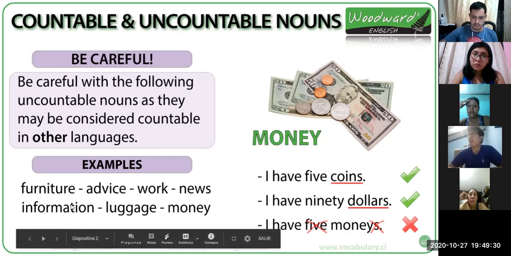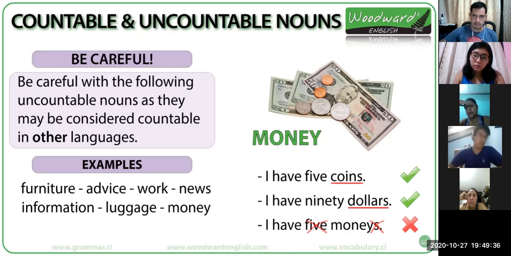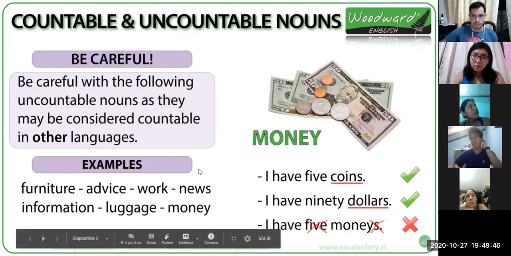Ok, information, no podemos decir informations. Ok, también aquí podemos utilizar some information si queremos decir más de una. Some information or pieces of information. Ok, and money, luggage también.